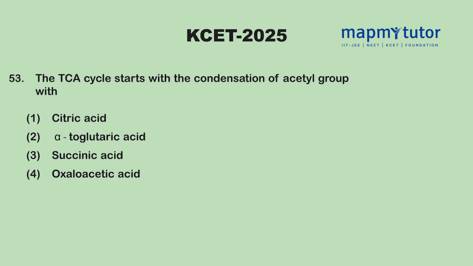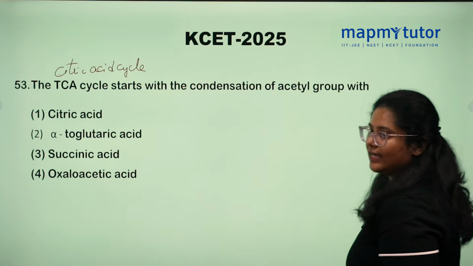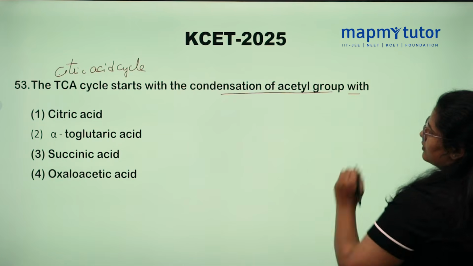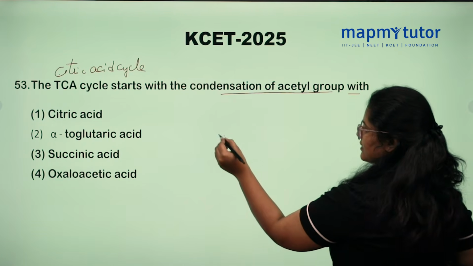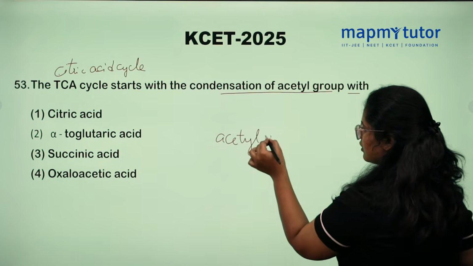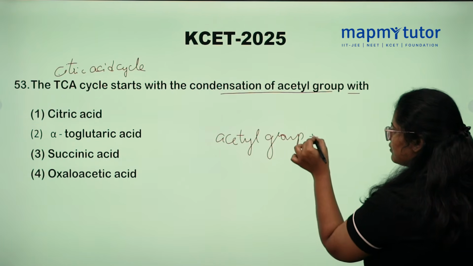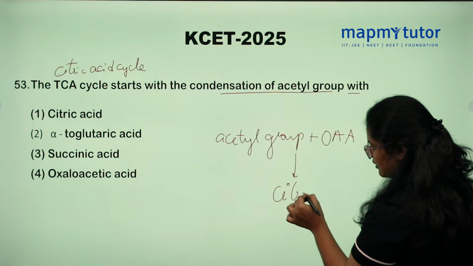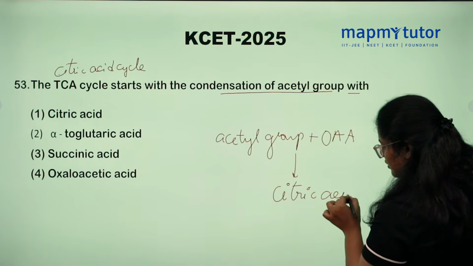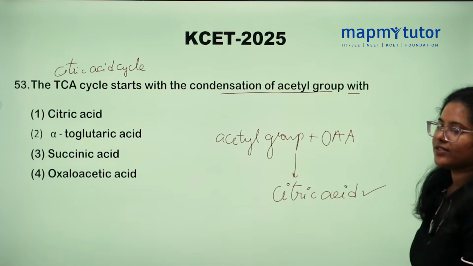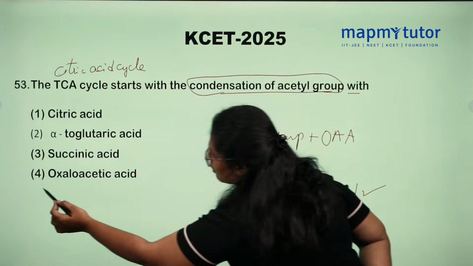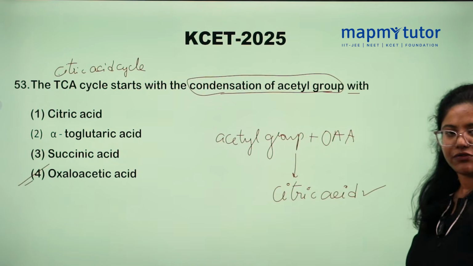The TCA cycle. What is the TCA cycle? Citric acid cycle or tricarboxylic acid cycle, with the condensation of the acetyl group with what might be the option? The acetyl group condenses with oxaloacetic acid to form citric acid, the first stable product of the citric acid cycle. So condensation happens with the acetyl group and oxaloacetic acid, option number 4.